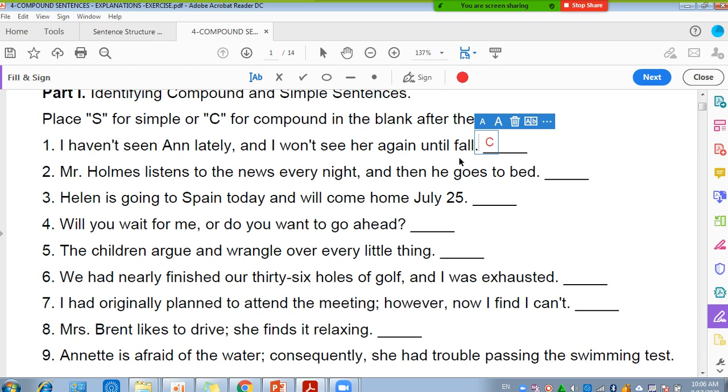Now I decided to connect them together because I don't want to have choppy sentences. It means short sentences in my writing. That's why I'm creating a longer one. To connect two independent clauses or two complete sentences, I have three ways. We have started with the first one. It's a comma and a coordinating conjunction, one of the fanboys. Great. Okay, number 2.